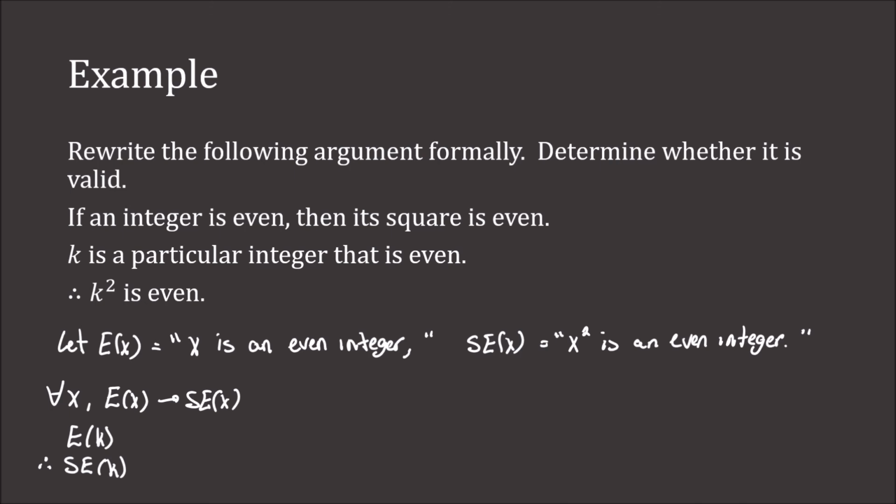Well, isn't this an example of universal modus ponens? So this would be a valid argument.